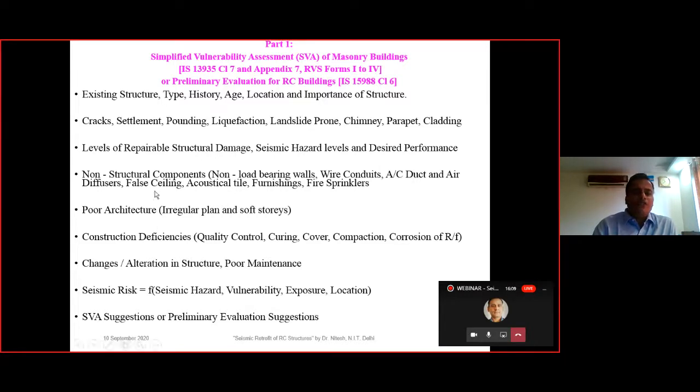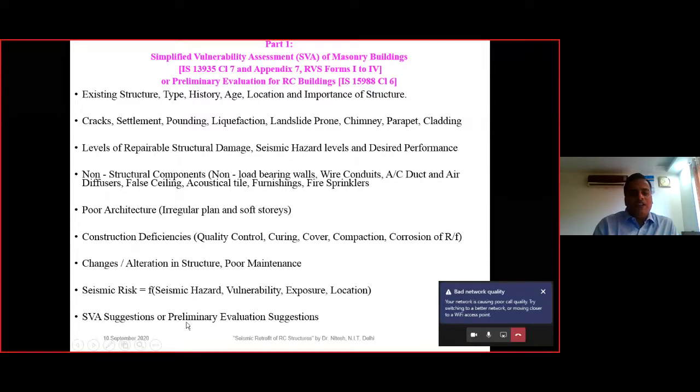We see the non-structural components, we see the architecture, that is the configuration, and we see the structural deficiencies, the construction deficiencies, and any kind of alteration in the structure during its existence, that is any kind of modification in the structure. Then we see if there is poor maintenance, and all these things are noted down, and then the simplified vulnerability assessment suggestions are given based on these observations and the basic analysis.